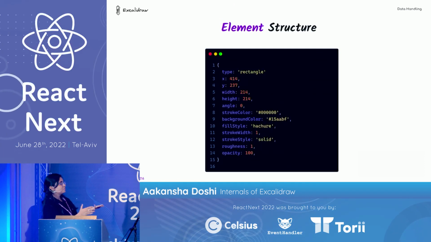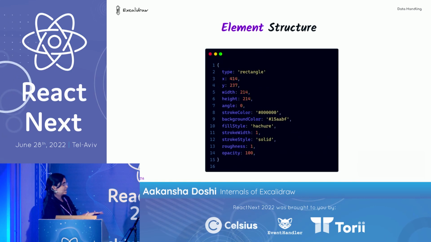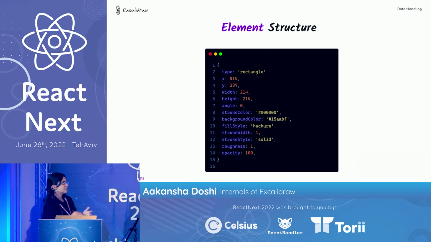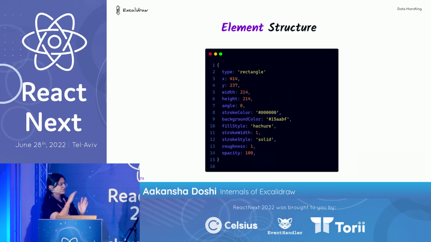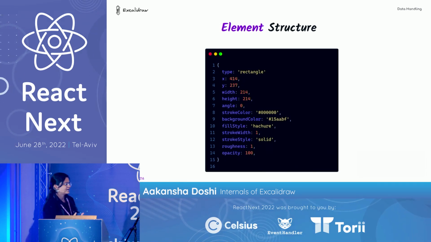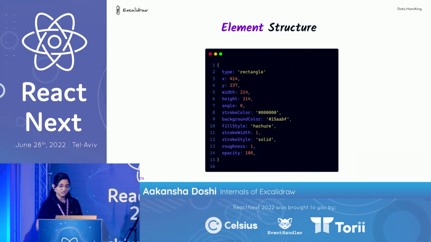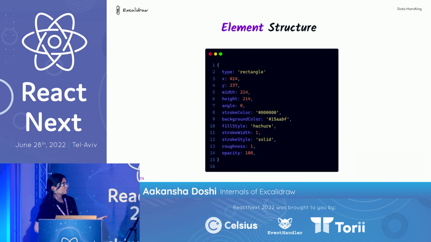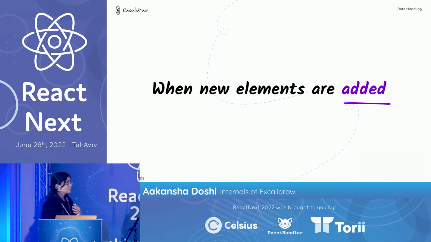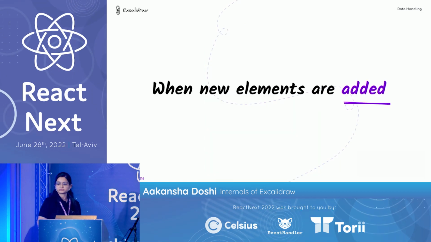So this is the bare minimum structure of an element. It has the type, it has the XY coordinates, and the rest are the other properties which will get added as you add more features. So now let's have a look at what happens when new elements are added.